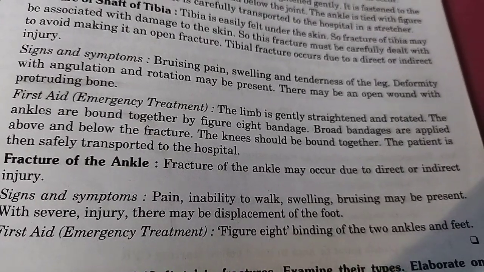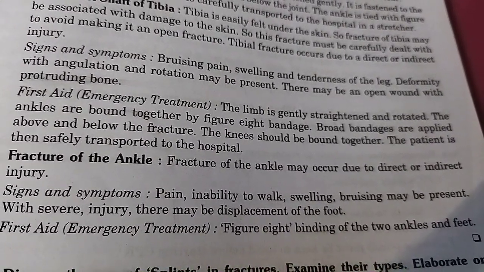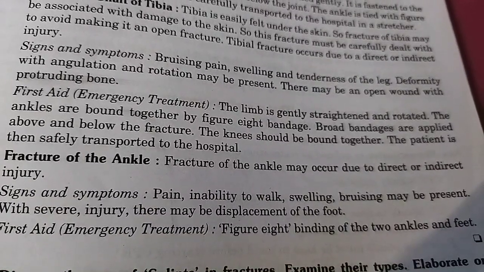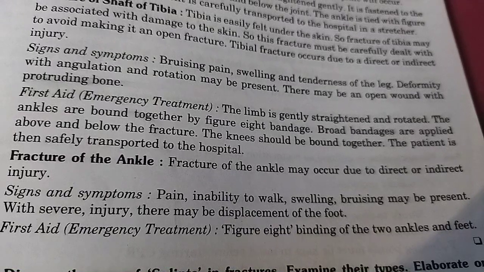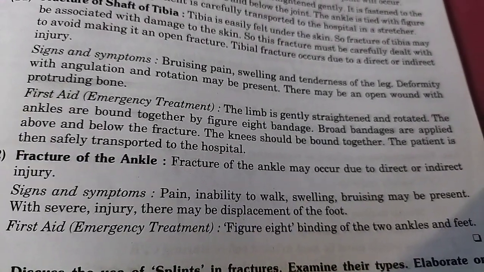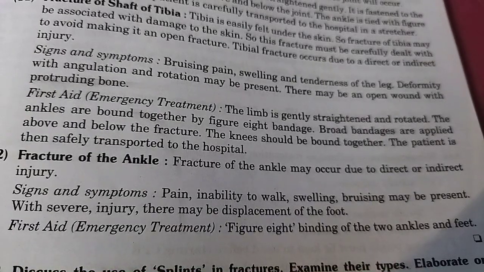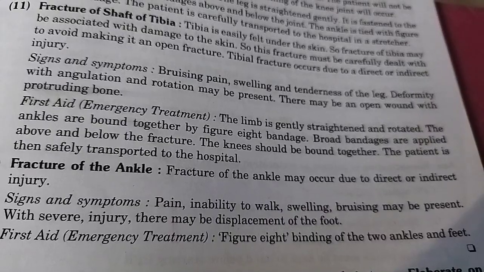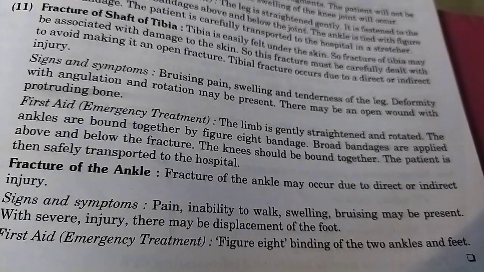Fracture of ankle may occur due to direct or indirect injury. Signs and symptoms: pain, inability to walk, swelling, bruising may be present. With severe injury, there may be displacement of the foot. First aid or emergency treatment: figure 8 binding of the two ankles and feet.